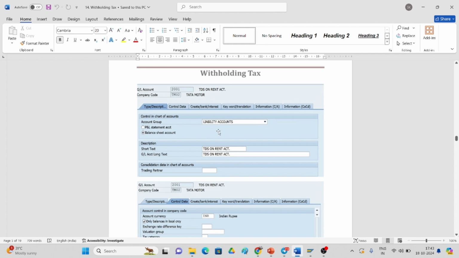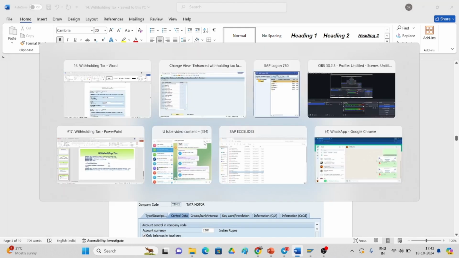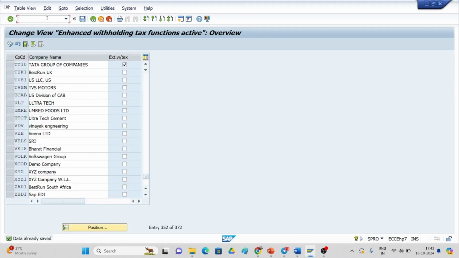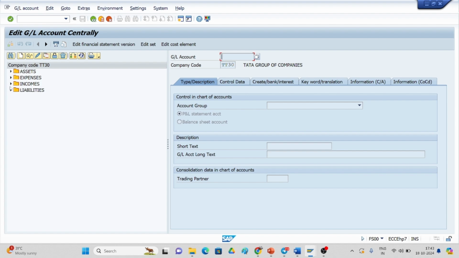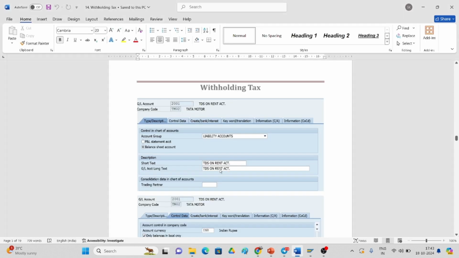And you have to create one GL account, for the rent account. /n FS00 to create the GL account centrally. Rent is the expense account. What we have created is TDS on rent. The GL account is TDS on rent. Why? Because we are deducting the TDS on rent, so we have to create one GL account.